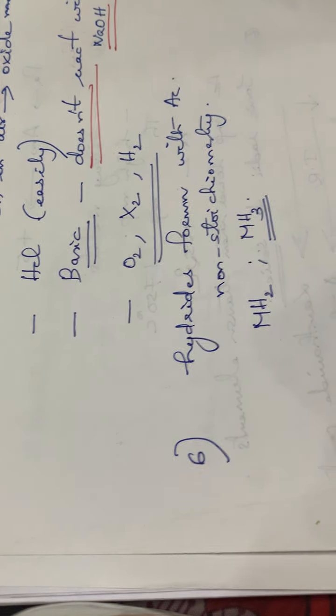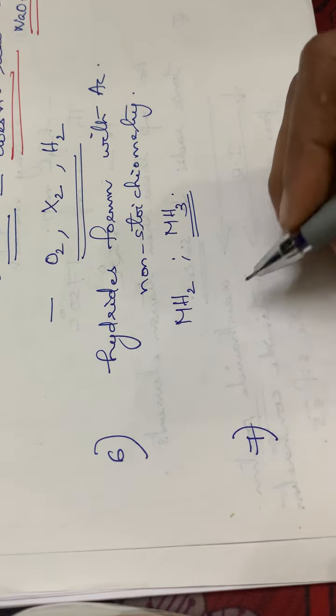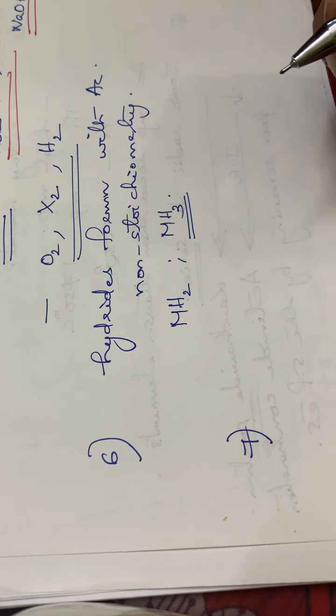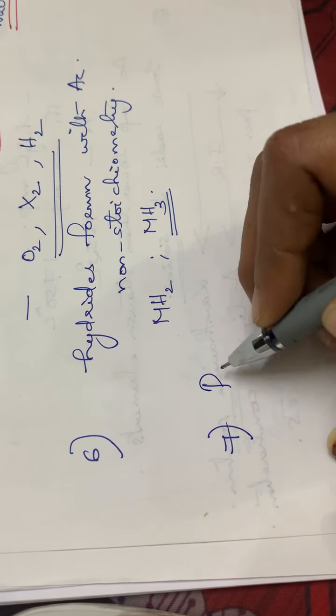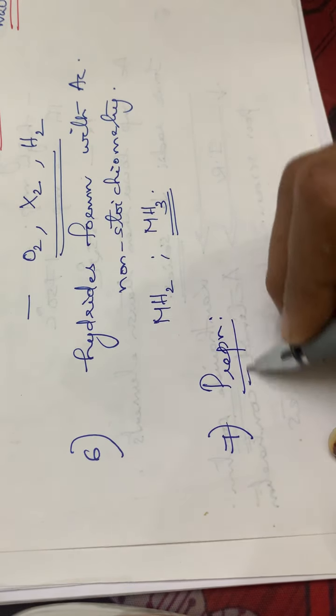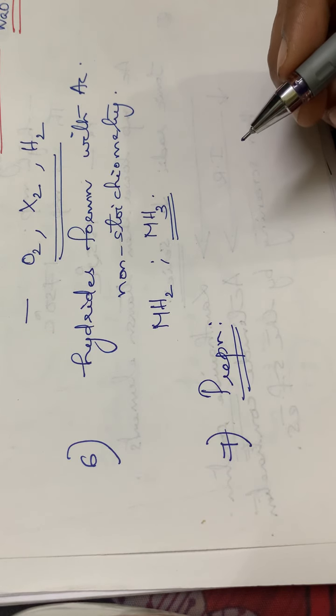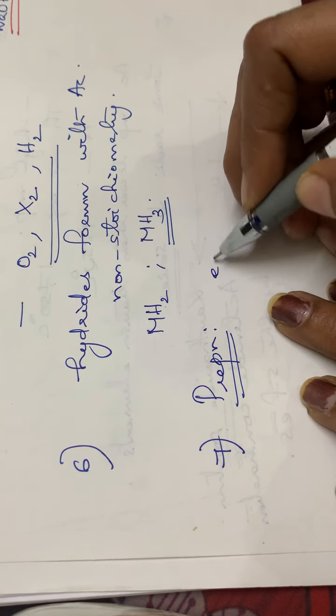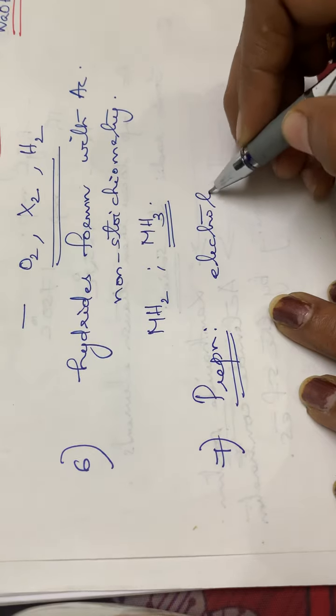So these are properties, you just go through them, because sometimes the properties of lanthanides may be asked. Then the seventh one is the preparation of actinides. The first method is electrolysis of the fused salts.